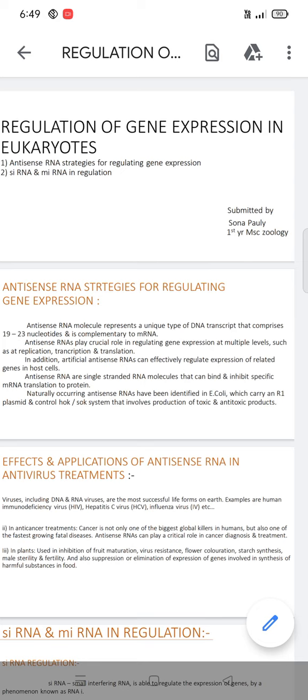To summarize the effects and applications: the first is against viruses, including both DNA and RNA viruses. The second is anti-cancer treatment, helpful for cancer prediction, diagnosis and treatment. The third is in plants, used for virus resistance, flower coloration, starch synthesis and so on. It can also suppress or eliminate the expression of genes involved in the synthesis of harmful substances in food.